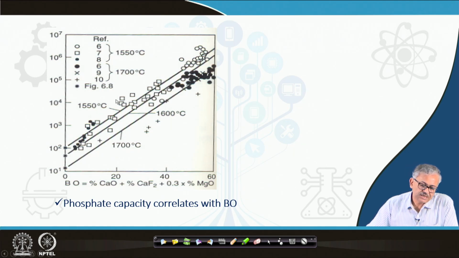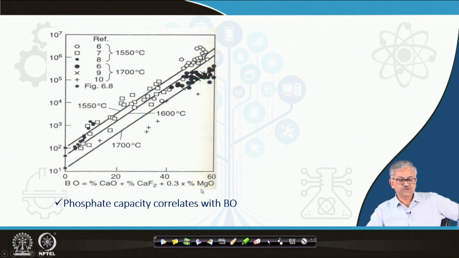So, you can see it is a very nice correlation, and this is taken from different temperature data and from different literature, and all of them hold a very nice correlation when I define the basicity in terms of BO, where we consider only the percentage of CaO plus the percentage of CaF2 plus 0.3 of MgO. MgO is also very effective, but not as much as CaO and CaF2. While MnO and FeO are not very good as basic oxides.